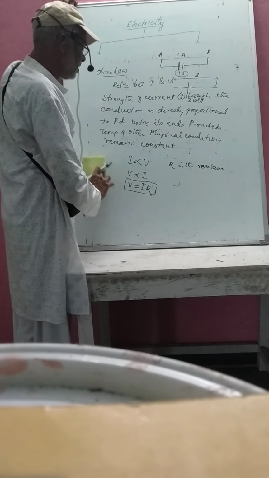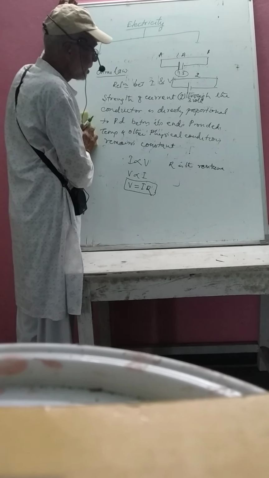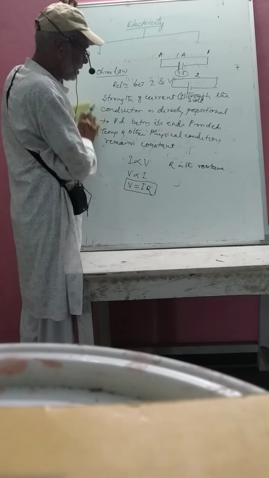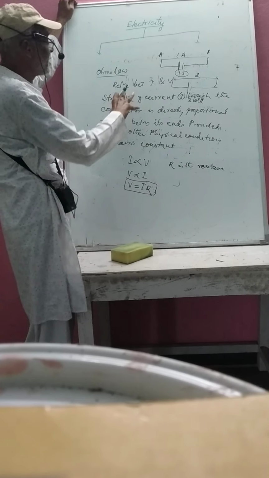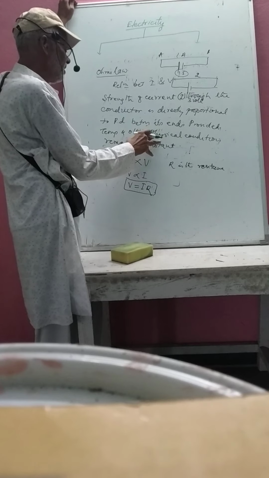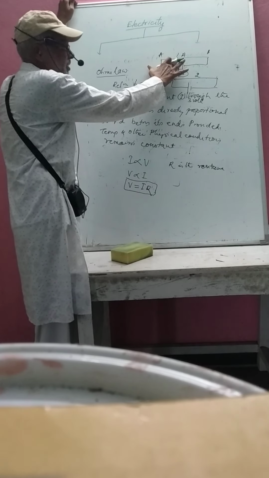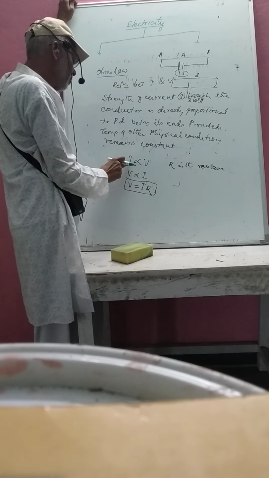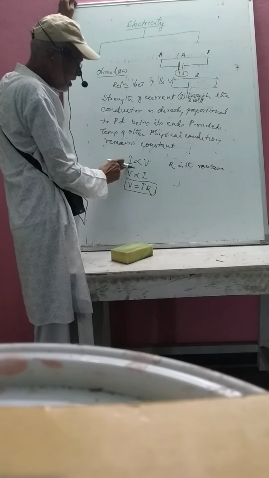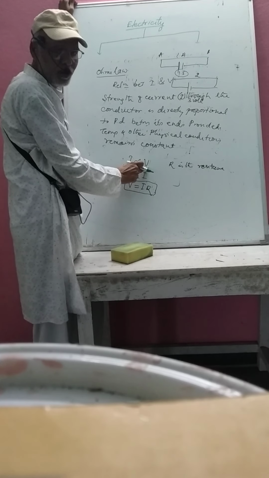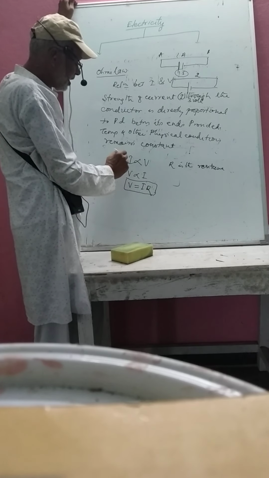Now let us see some limitations of Ohm's law. In the statement itself, one limitation is imposed: the temperature of the conductor should not change. Then and only then will we find that voltage is directly proportional to current. Otherwise, this law is not applicable.